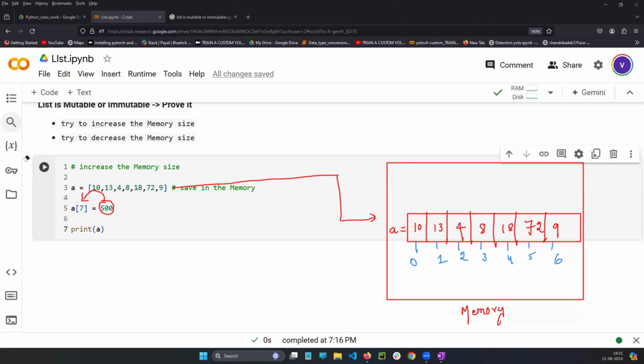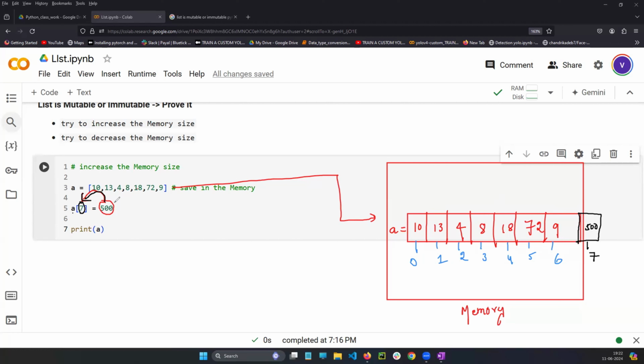So you tell me, do you have the 7th index position here? No. No, sir. So then what you are doing? You are trying to create the 7th index position. See, in the variable a, you are trying to create the 7th index position, and you are trying to fill 500 in it. Okay.